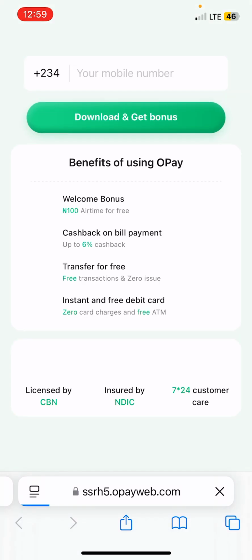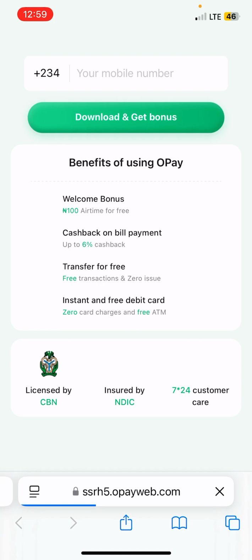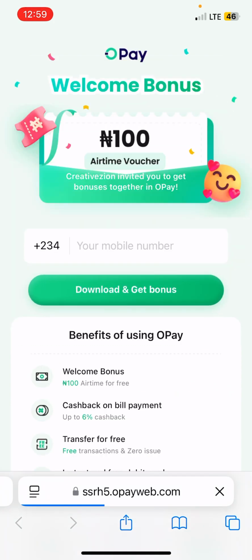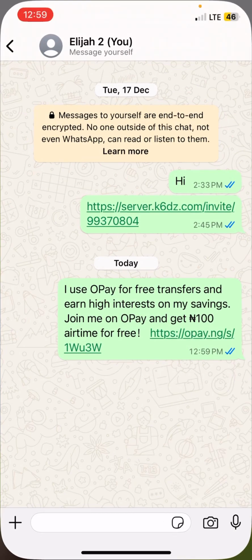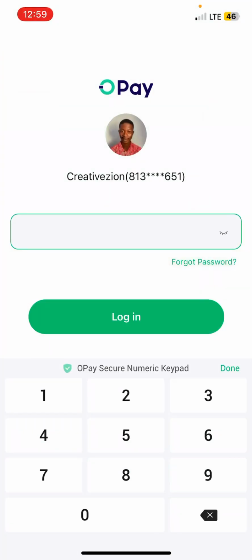So anybody that clicks on this link and registers their mobile number over here, downloads the app and continues, they are going to get your bonus. So that is how you can use it to refer and make money. So let me proceed to the app.